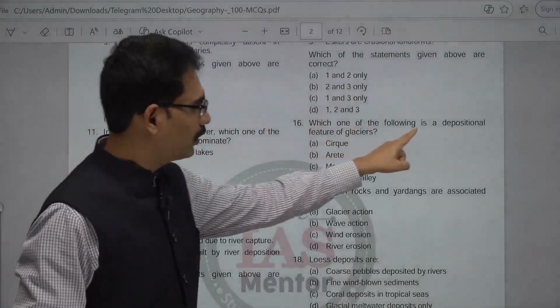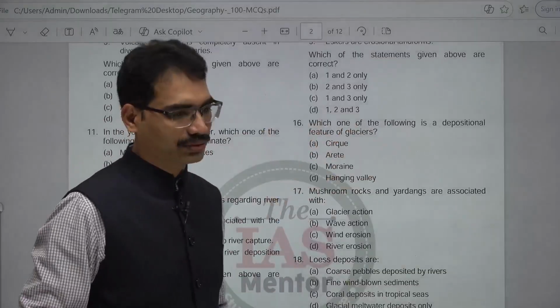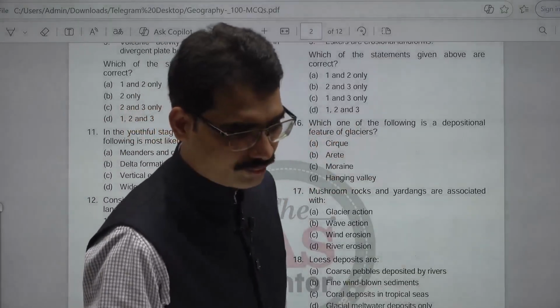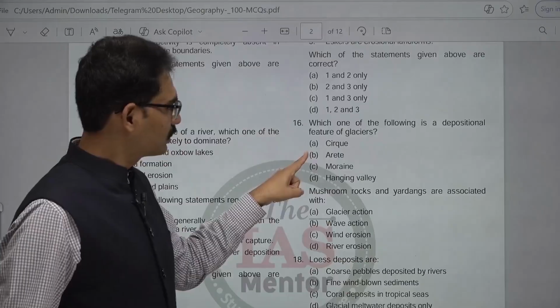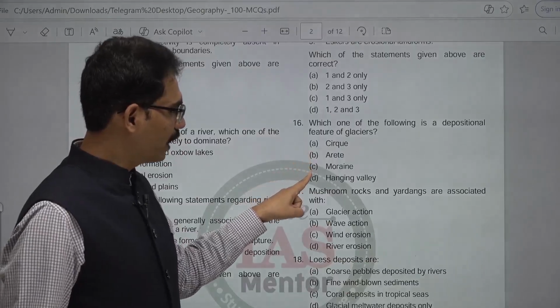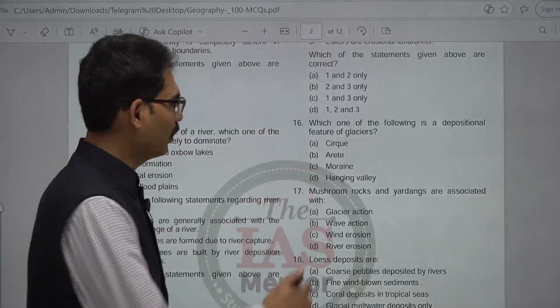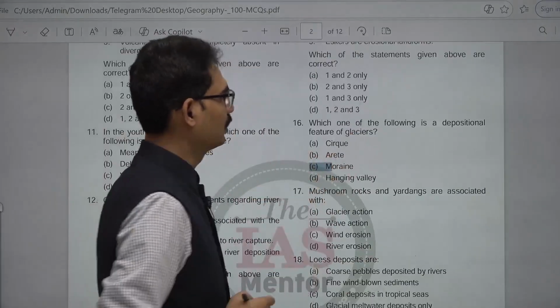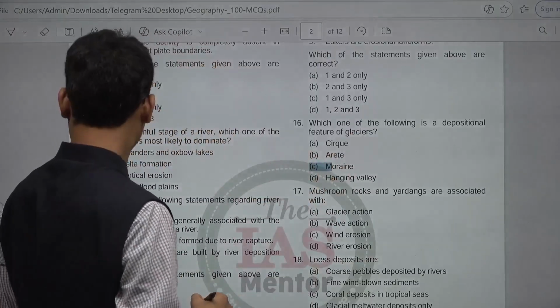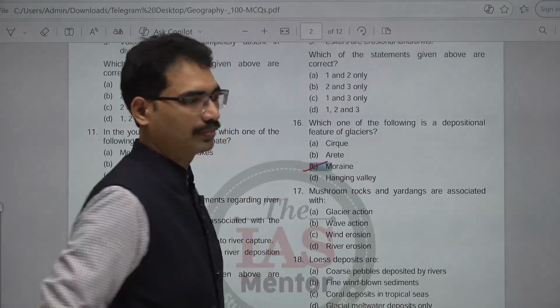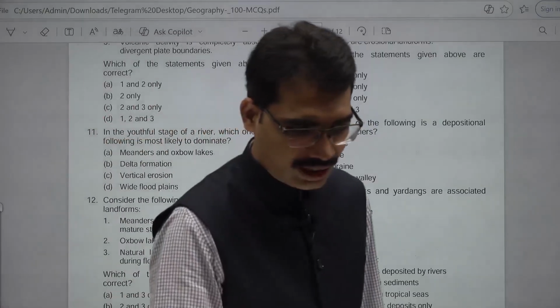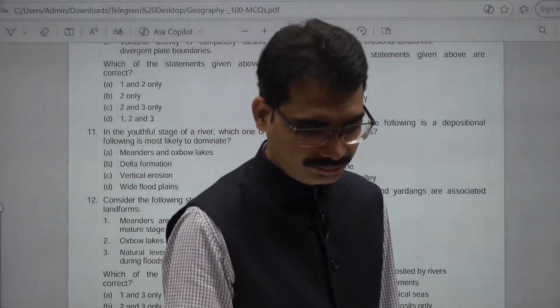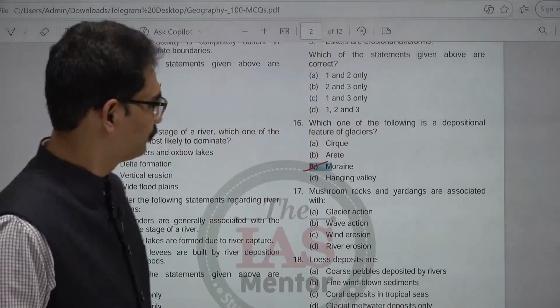Which one of the following is a depositional feature of glaciers? Cirques, arete, moraines, hanging valley. Here moraines are the depositional features. The answer is C. Next question.